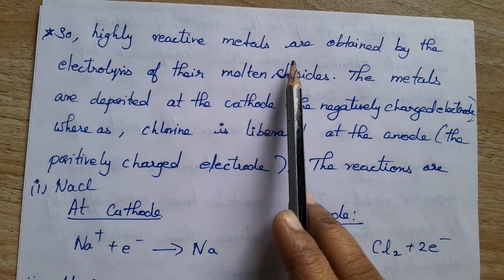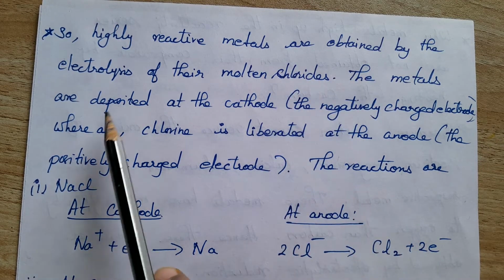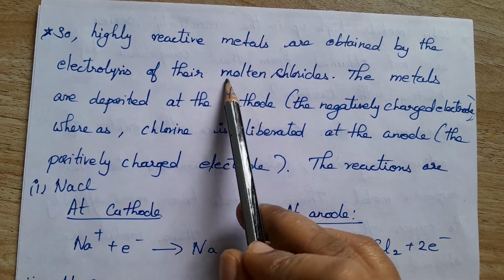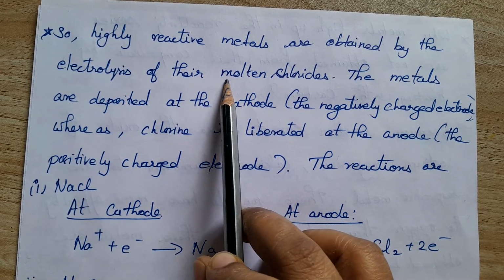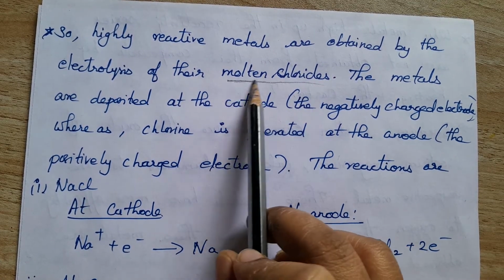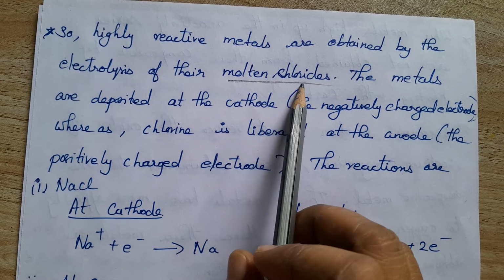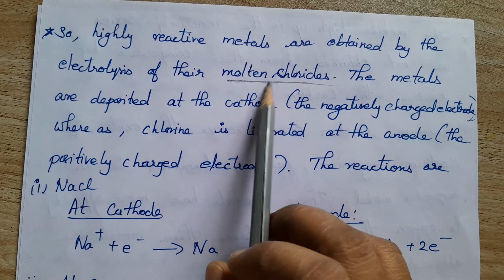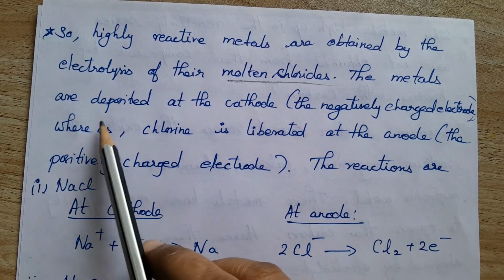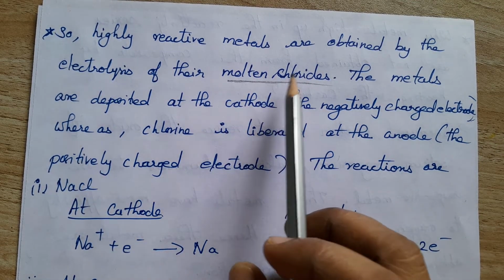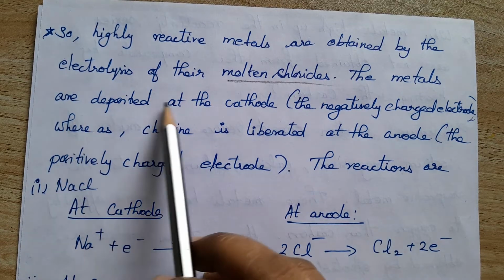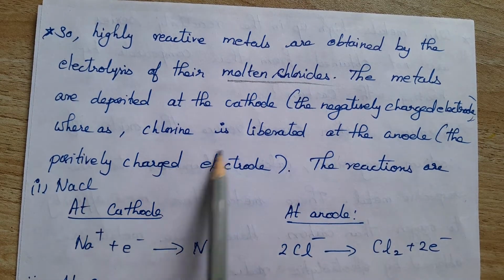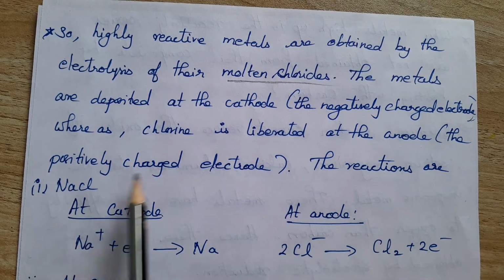So how do we carry out this process? Highly reactive metals are obtained by the electrolysis of their molten chlorides. Usually the ores will be in molten chloride form. When the electricity is passed, the metals are deposited on the cathode, the negatively charged electrode, whereas chlorine is liberated at the anode, the positively charged electrode.